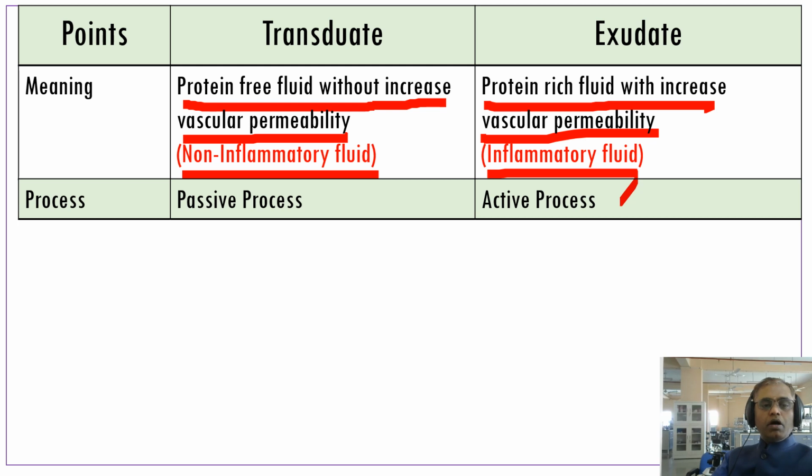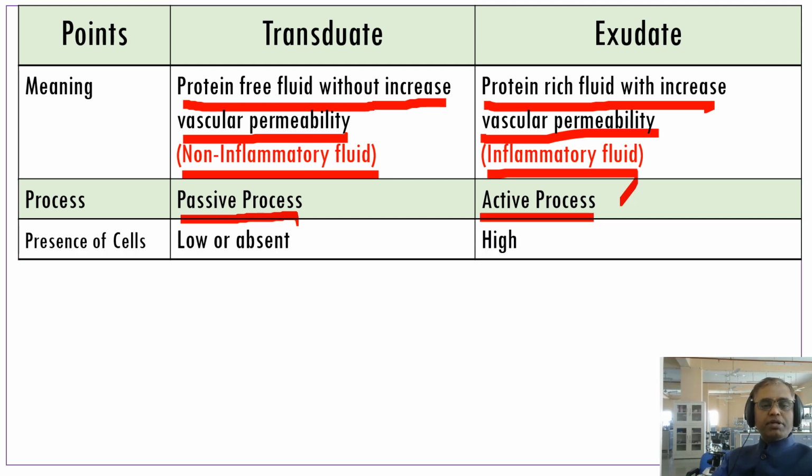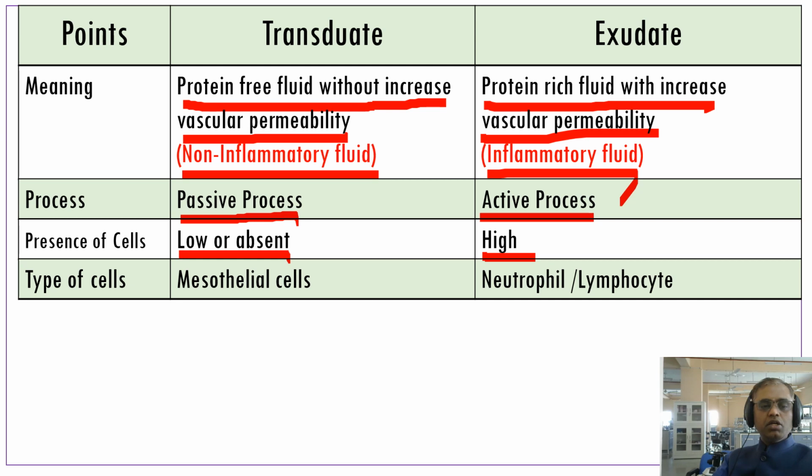And transudation is a passive process, whereas exudation is an active process. Presence of cells may be low or absent in case of transudate, whereas it is high in case of exudate. What is the type of cells? There will be more mesothelial cells in case of transudate, whereas neutrophils and lymphocytes will be present in case of exudate.